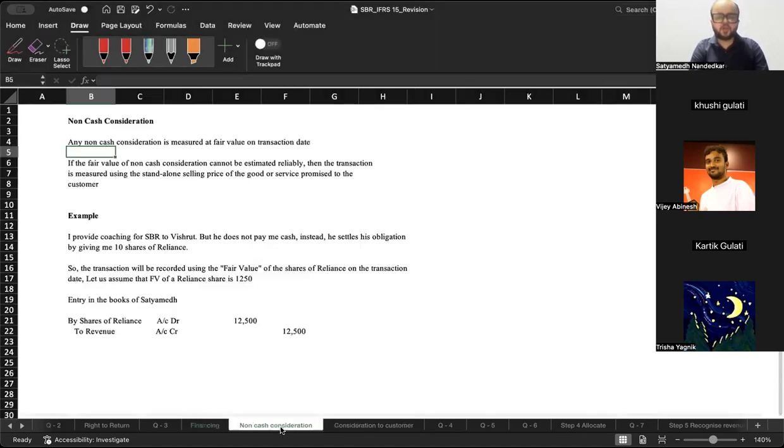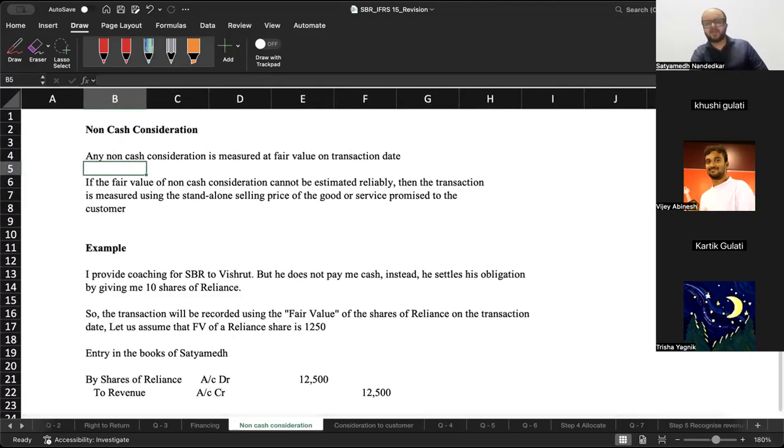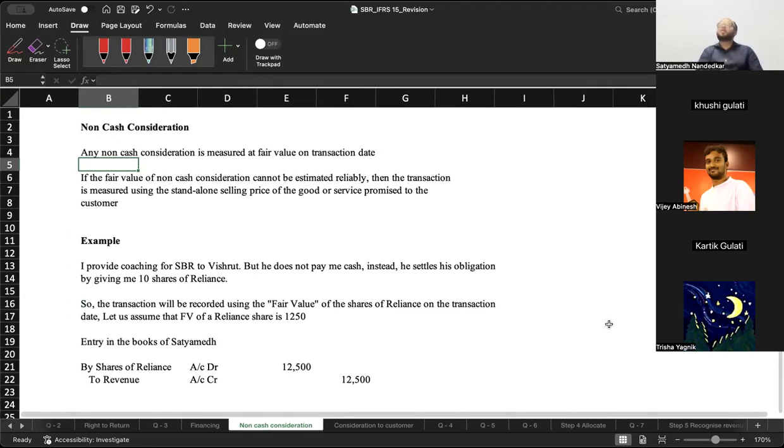Chalo. Now let's talk about non-cash consideration. This is one of the easiest things. See, if there is any non-cash consideration, it is measured at the fair value on the transaction date, not on the reporting date, but on the transaction date. There is a question on this, the DigiWire company. In the DigiWire company, there is a non-cash consideration, if you remember, and that non-cash consideration is in the form of shares. And how do you recognize the amount of revenue? Revenue is recognized with reference to the fair value on the transaction date, not on the reporting date.